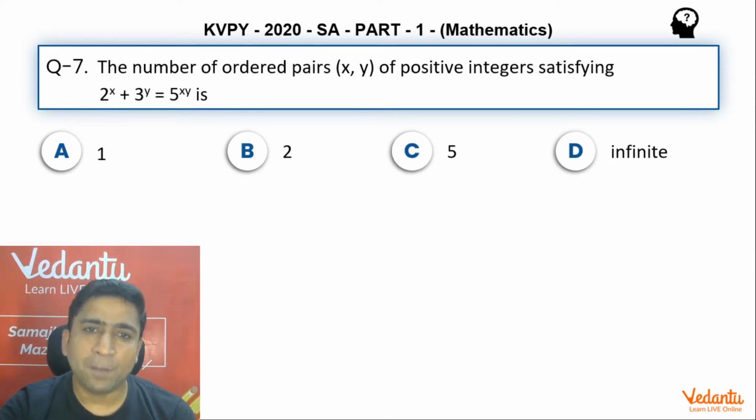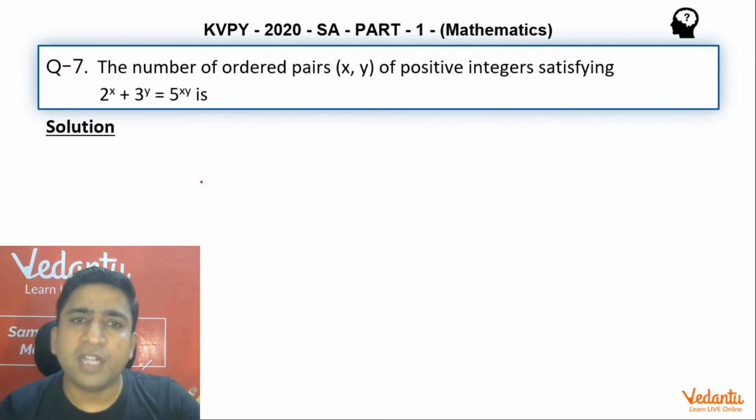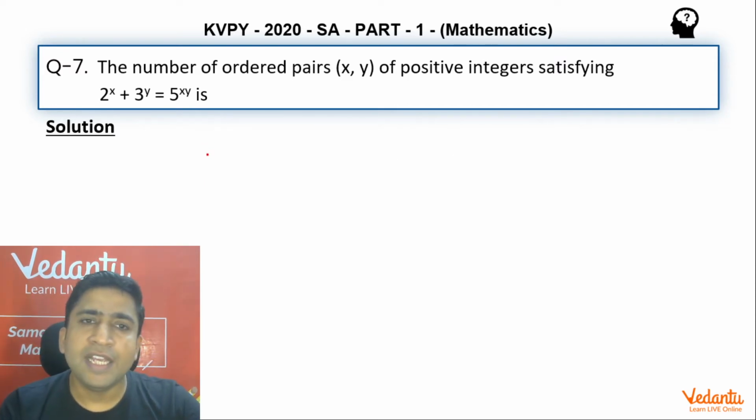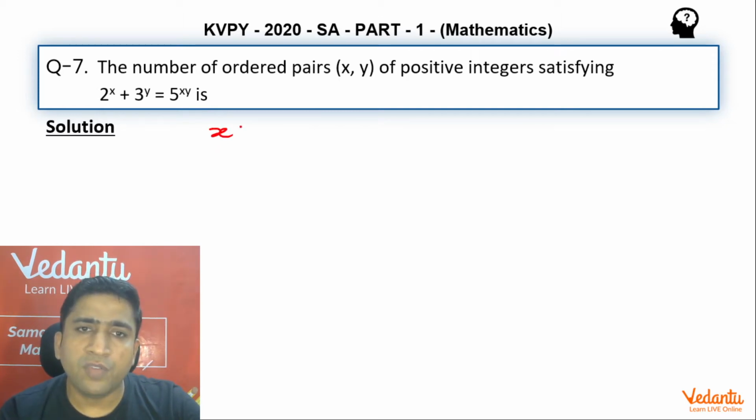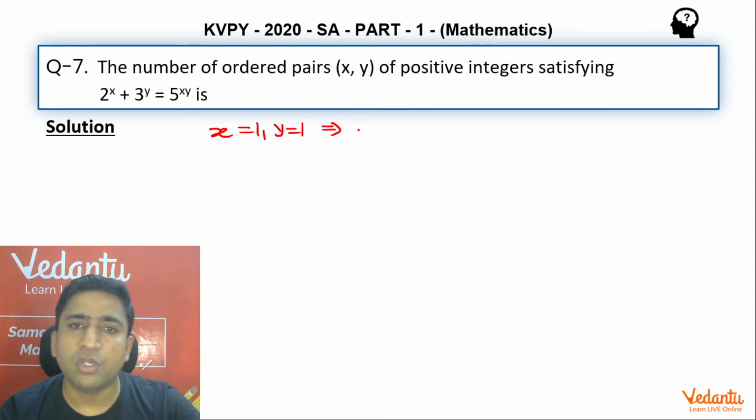For this particular application, I hope all of you will agree that by clear cut observation, x = 1 and y = 1 is one of the pairs that is going to satisfy both sides. Because if you put x = 1, y = 1, the left hand side comes out to be 2^1 + 3^1, which is 5, equal to the right hand side.